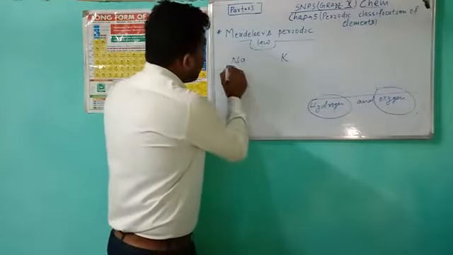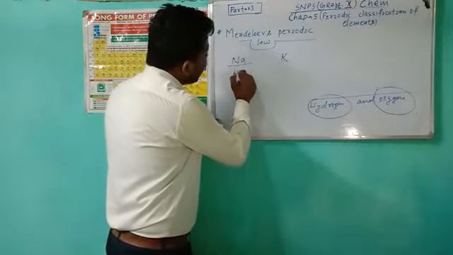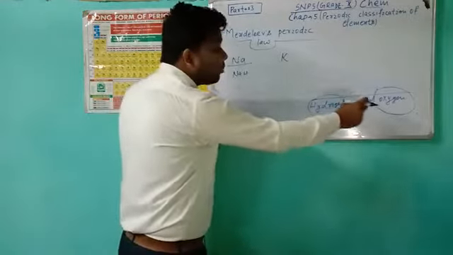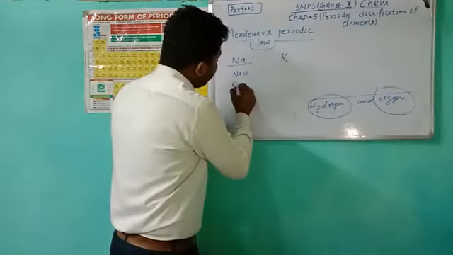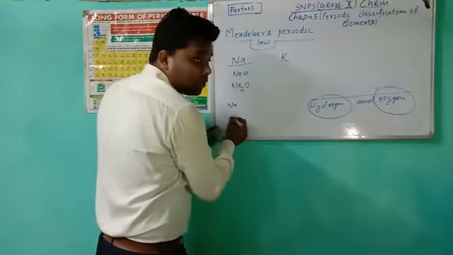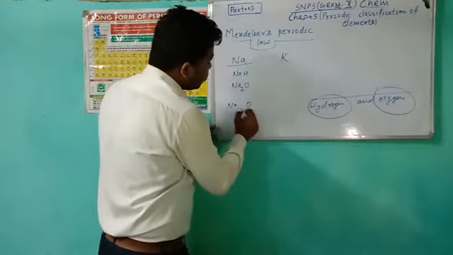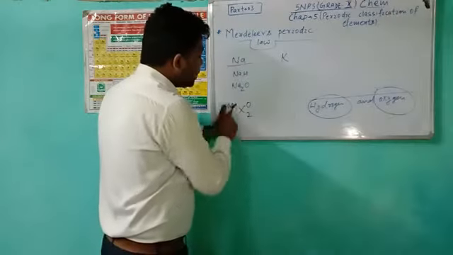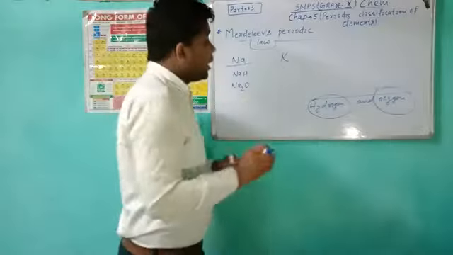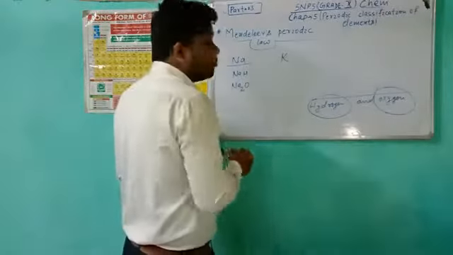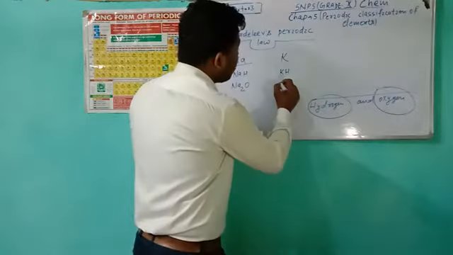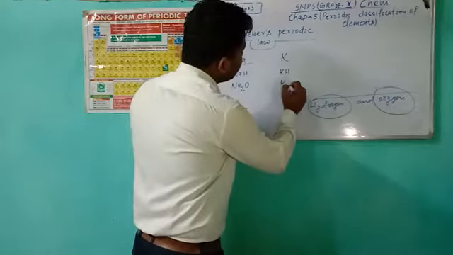The hydride of sodium is simply NaH. And the sodium oxide is Na2O. How is this formed? Sodium has valency 1 and oxygen has valency 2, so when we cross them with each other, we get Na2O. This is simple. And what about potassium? Potassium hydride is KH, and the oxide of potassium is K2O.